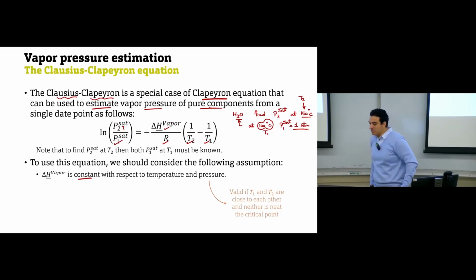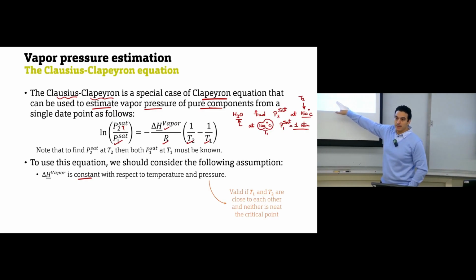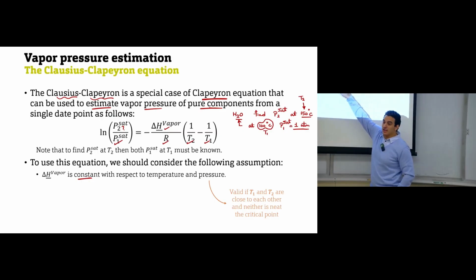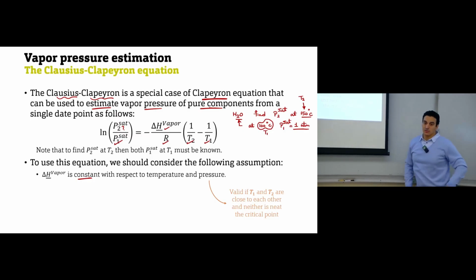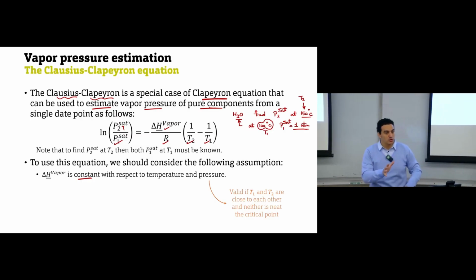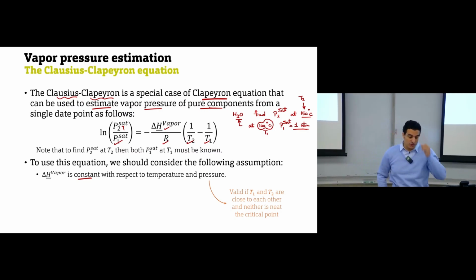This assumption can be valid if T1 and T2 are close to each other and both of them are not near the critical point. If this assumption is valid, then we can use this equation. So T1 and T2 should be close to each other, and both of them not close to the critical temperature of this substance. So this is the first assumption.